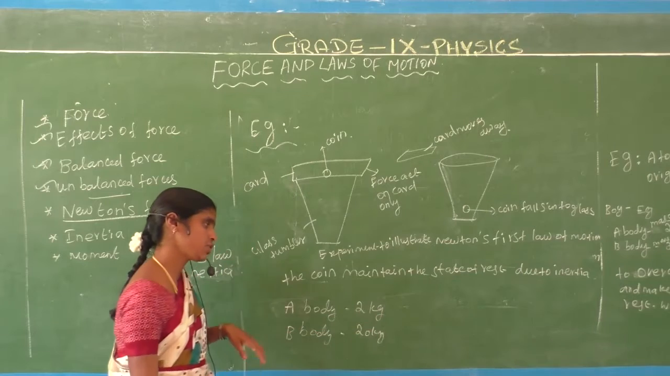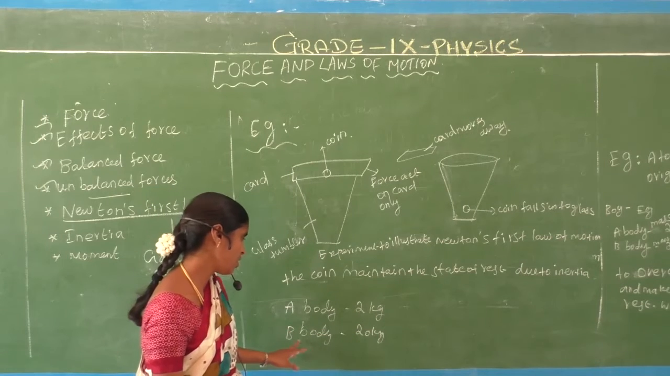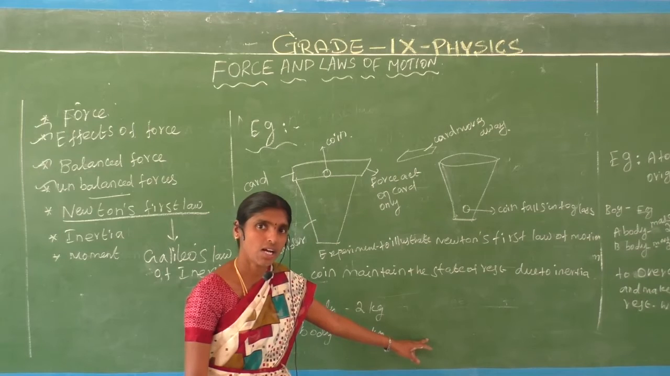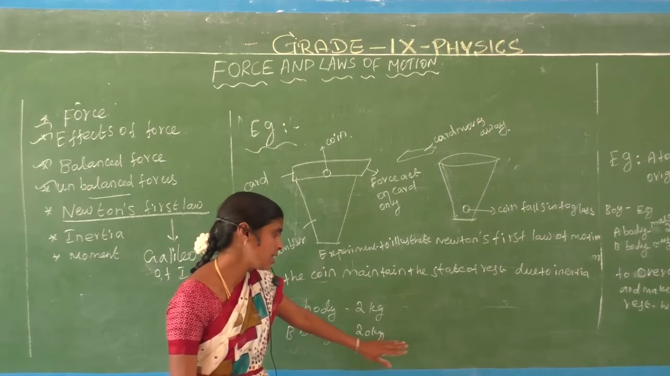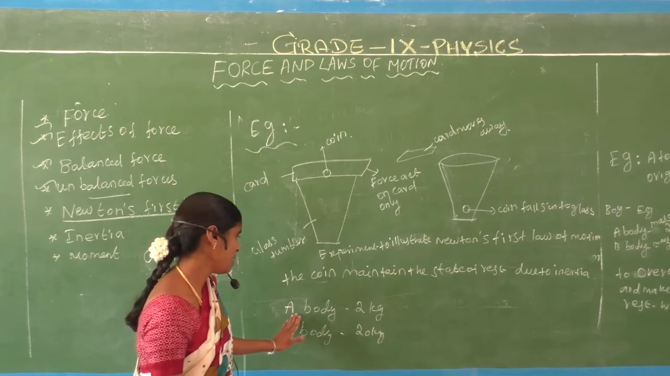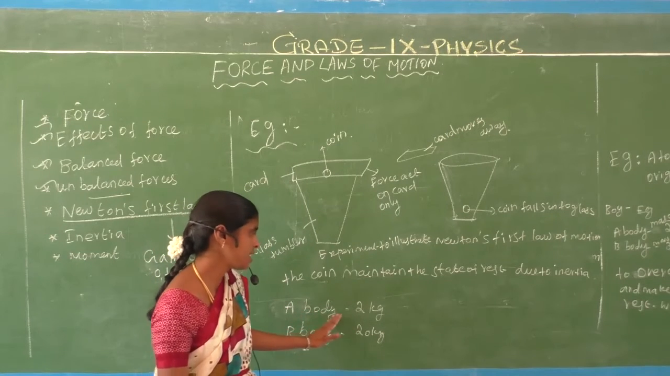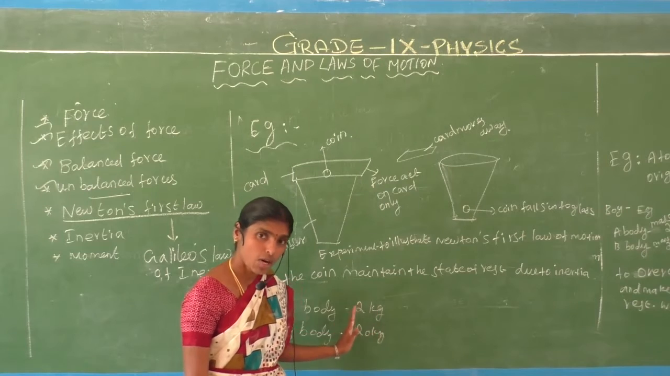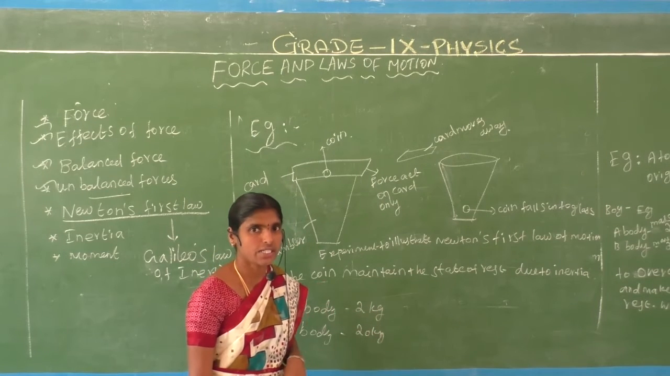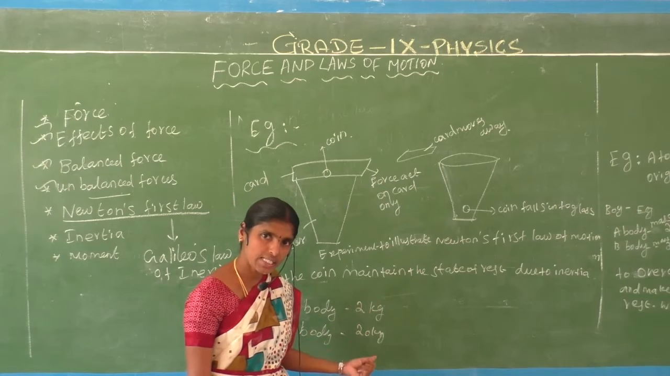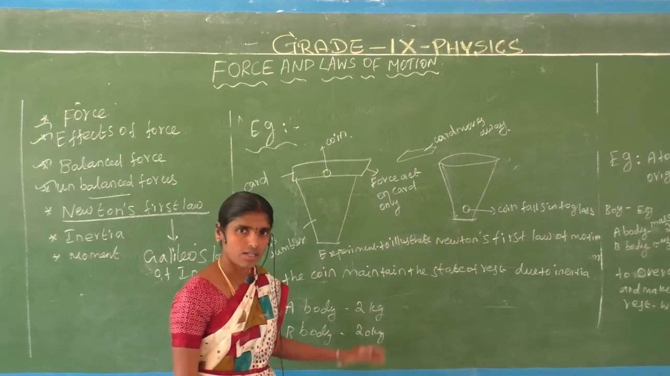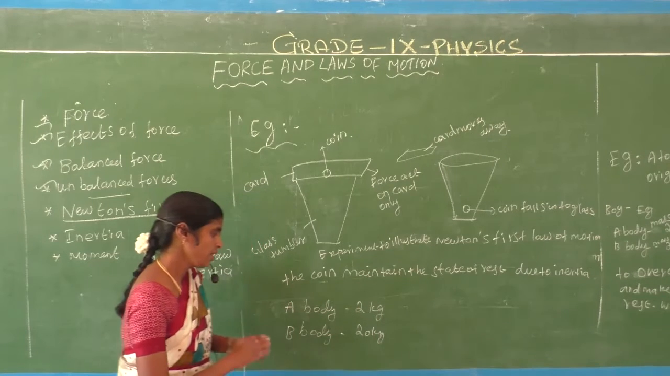Which one is heavier, which one is lighter? Body B contains 20 kg. This is the high inertia, the heavier object, with large inertia. Do you understand? Object A has a mass of 2 kg, and B has 20 kg. Which one is heavier, which one is lighter? B is heavier, A is lighter.